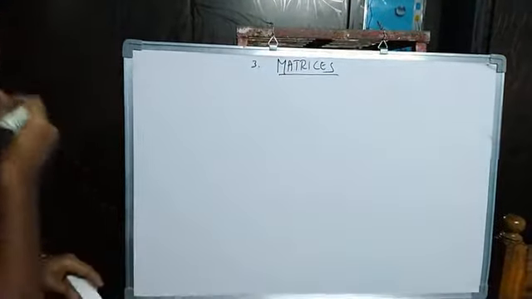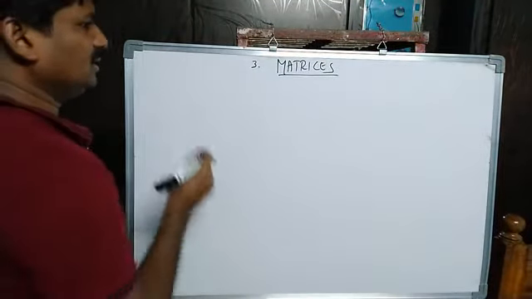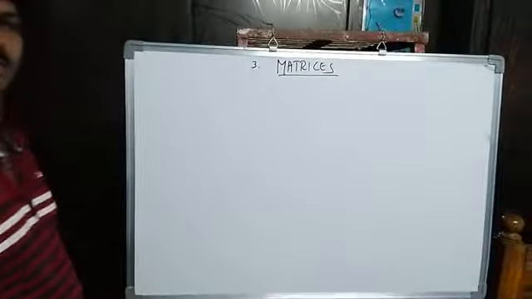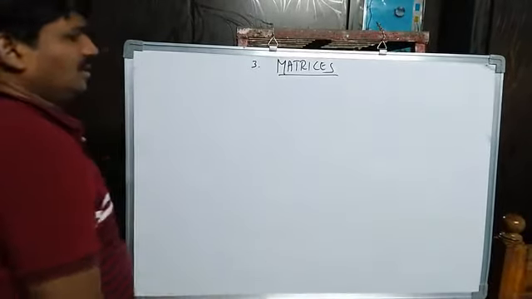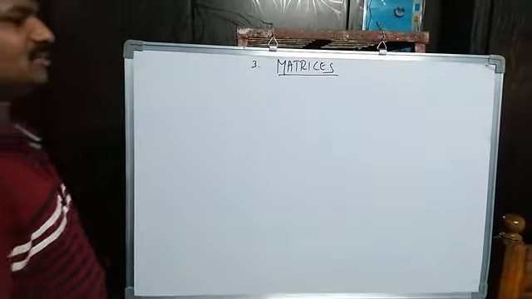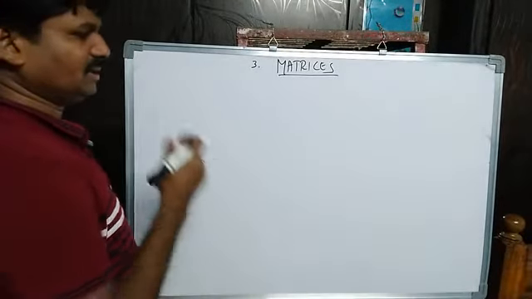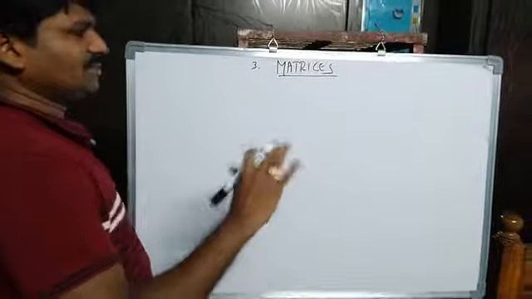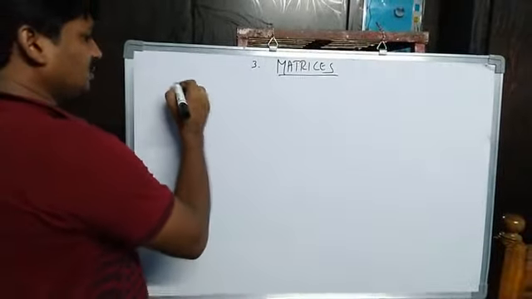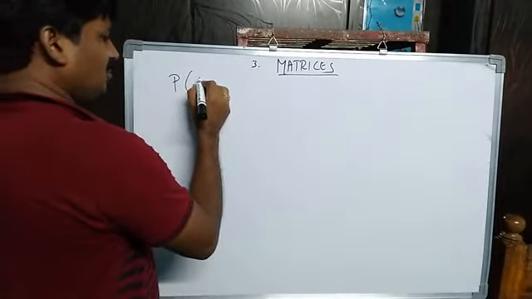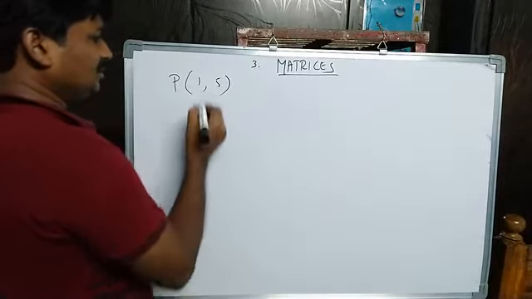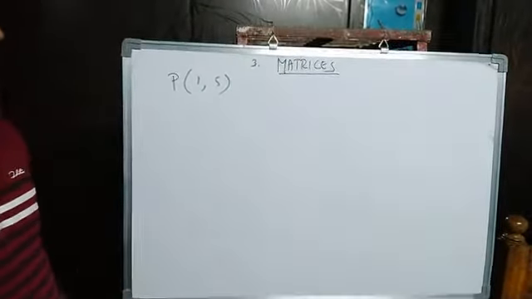Next, the definition of matrix is over. Now some more examples I will give for what is a matrix, in the sense of some information. Suppose point P is there. What does point P have? Point P has 1, 5. Suppose x coordinate 1, y coordinate 5.